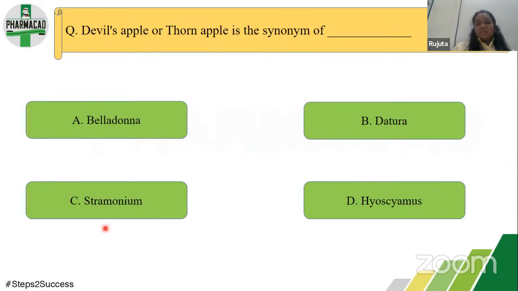So these are two varieties of datura, and devil's apple or thorn apple is one of the synonyms of datura only. So the confusion remains between B and C, and the answer to this is Datura stramonium. That is some Latin word for why it is known as thorn apple.